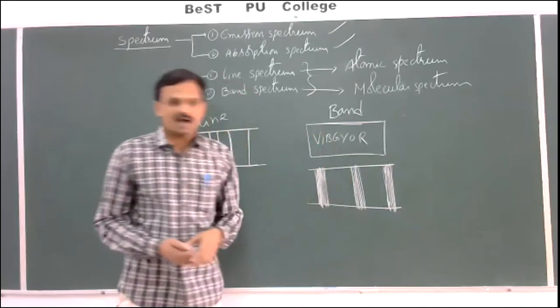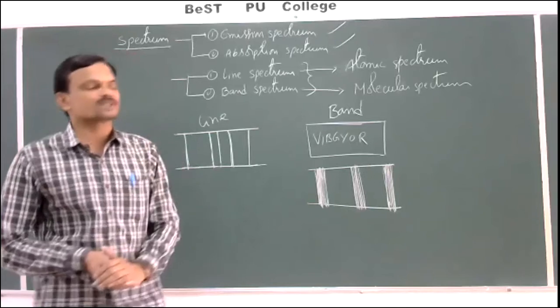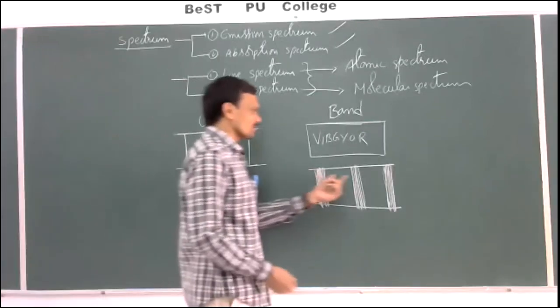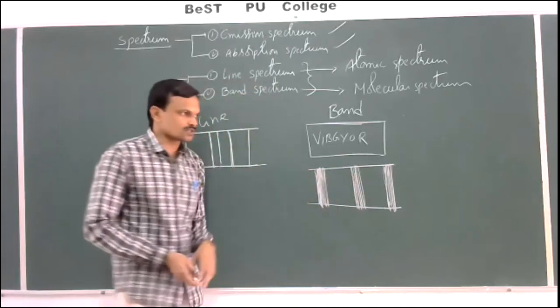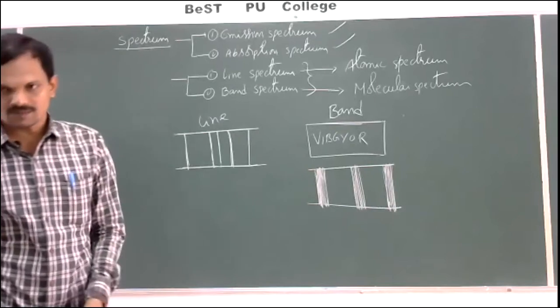Whereas a band spectrum will be obtained due to the vibrations of atoms in a molecule. Due to the vibration of atoms in a molecule, we will get a band spectrum. So this is regarding line spectrum and band spectrum.